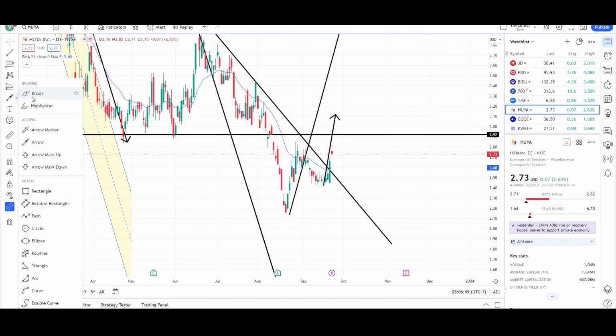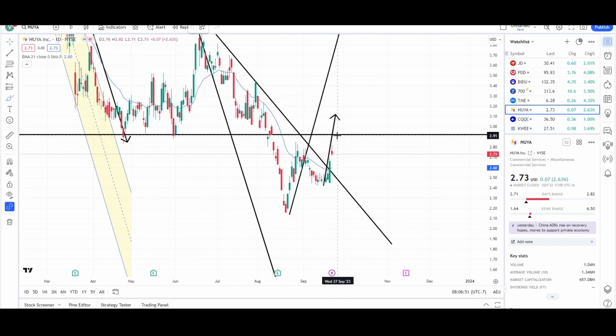So again, this is not that great of a sign that the bulls are below the 292, because it was prior support, and if price is pulling back to it, it can find resistance off this level for more downside. So again, it's not that bullish of a chart overall, but in the short term, it is more bullish than the other stocks. It looks like it can continue to push up higher.